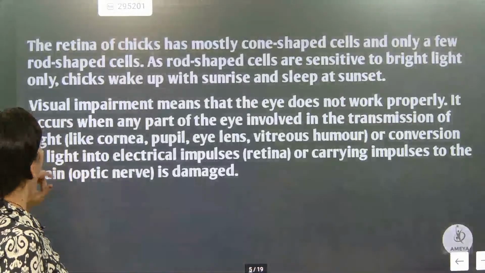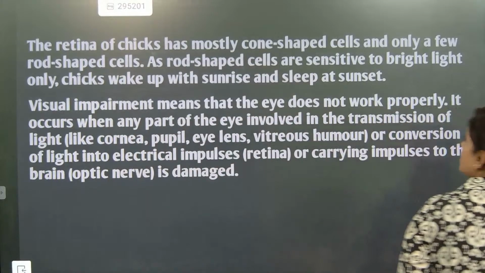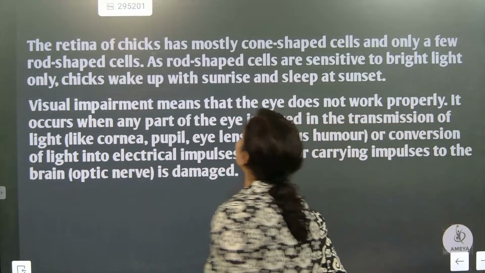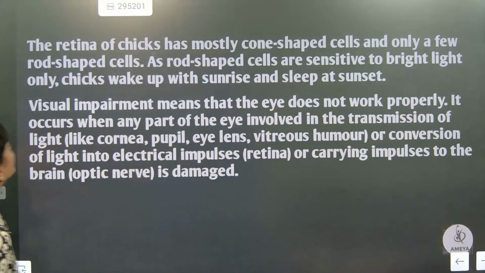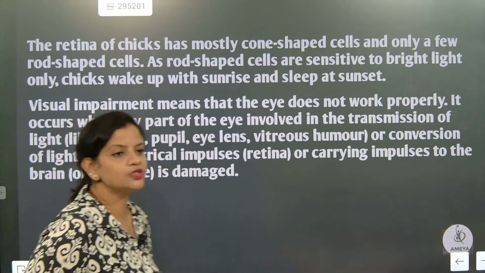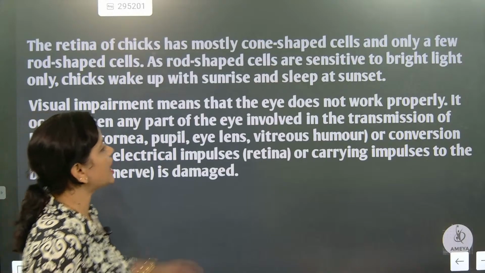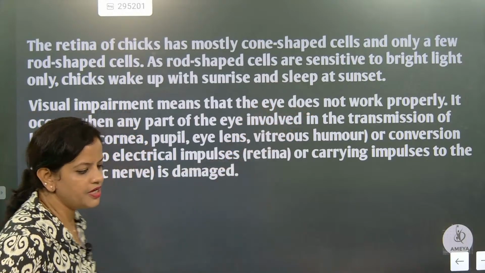Now let's see. The retina of chicks has mostly cone-shaped cells and only a few rod-shaped cells. As rod-shaped cells are sensitive to bright light, chicks wake up with sunrise and sleep at sunset, like how we do. Visual impairment means that the eye does not work properly. Understood?